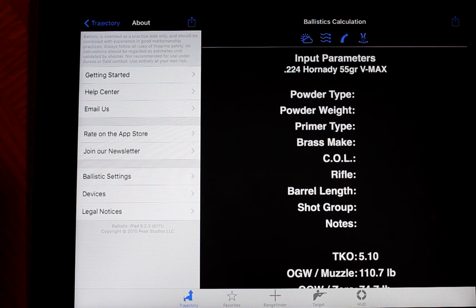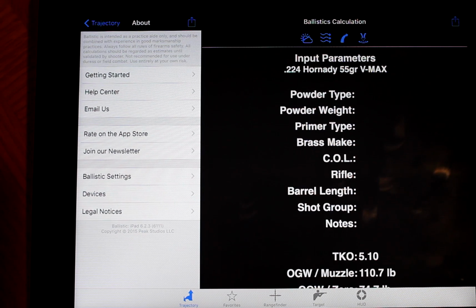It has a weather station input. I don't have one right now. I may get one in the future, but there's an add-on that you can buy to allow you to import those features. Alternatively, you can have it pull the weather data from your local weather station based off your GPS data, or you can type in your weather data manually. So that's some global settings for the whole app that I found useful.